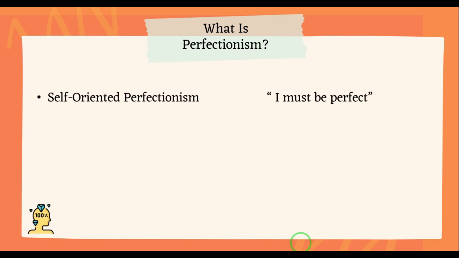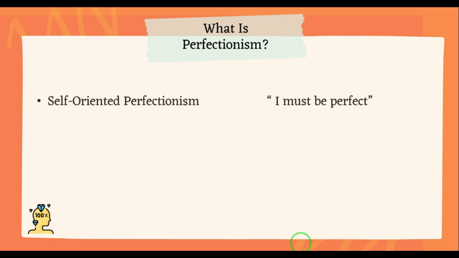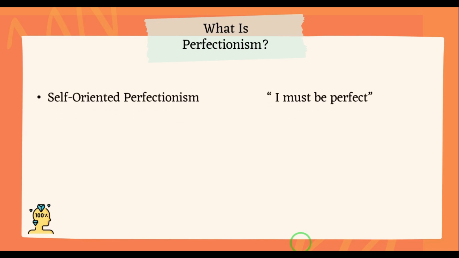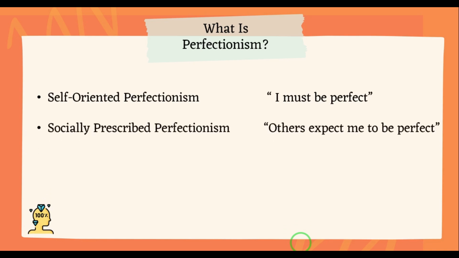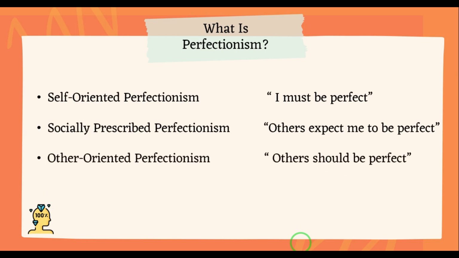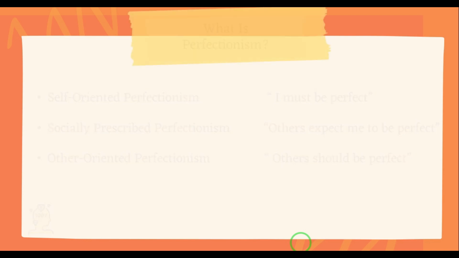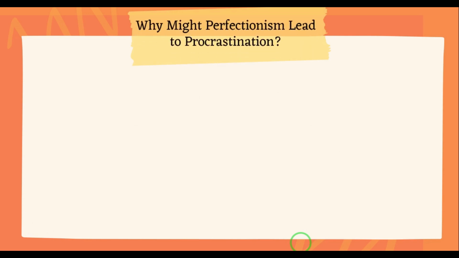Perfectionism isn't one thing. Psychology breaks it into three types. Self-oriented perfectionists, which means they put pressure on themselves. Second type are socially prescribed perfectionists, which means they feel pressure from other people. And other-oriented perfectionists, which expect perfection from everyone else. Now, let's see how these traits connect to procrastination.